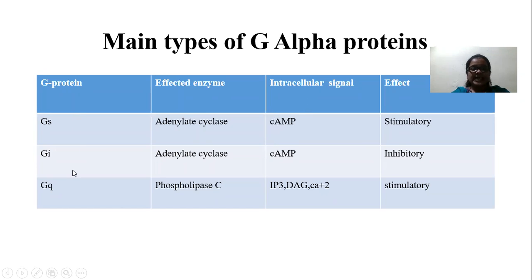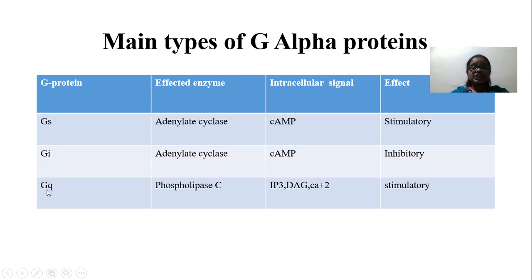If Gi protein is activated, what will happen? It inhibits which enzyme? The adenyl cyclase enzyme. It's an inhibitory effect. So it inhibits adenyl cyclase, and thereby the production of cyclic AMP. So the cyclic AMP, the secondary messenger, production decreases if Gi protein is activated.